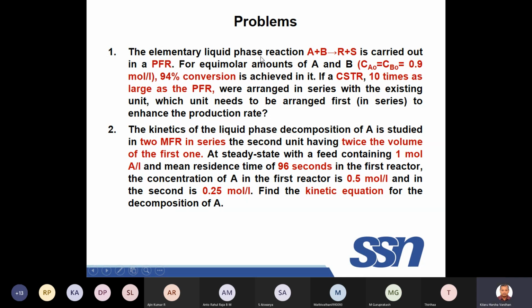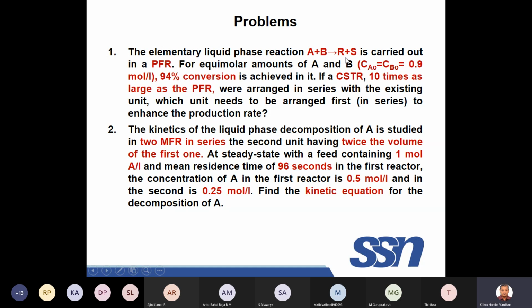The elementary liquid phase reaction A plus B gives R plus S. So he himself is giving you liquid phase elementary. That means that it is second order. It's a liquid phase, so there is no need to bring the expansion factor into the picture, right? The reaction is carried out in a PFR, so you have to use the PFR performance equation. Concentrate on whatever the colored marks, that is important, right?